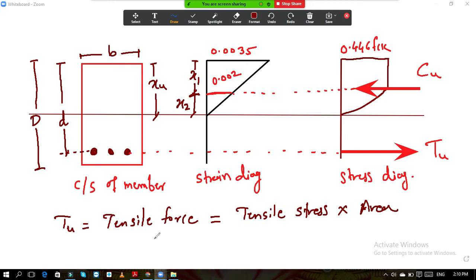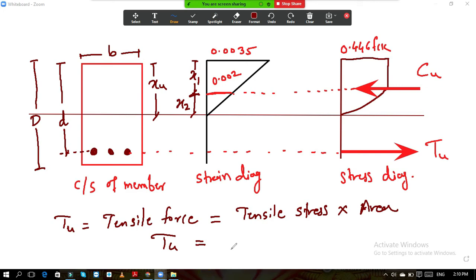So the tensile force, that is Tu, is equal to, what is your tensile stress? Tensile stress is nothing but the tension developed here in this bar. So this is the steel. What is the maximum stress in steel? We have just now seen that.